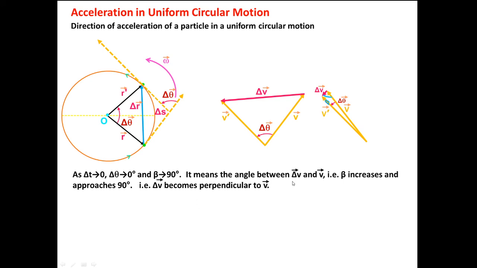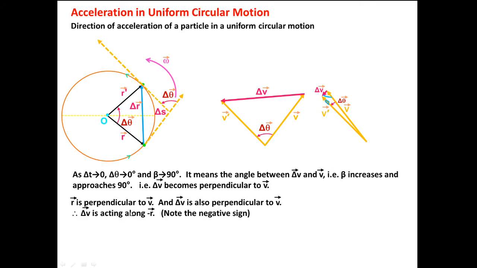It means the angle between del v and v, that is beta, increases. Now it increases and approaches 90 degrees, that is, del v becomes perpendicular to v.